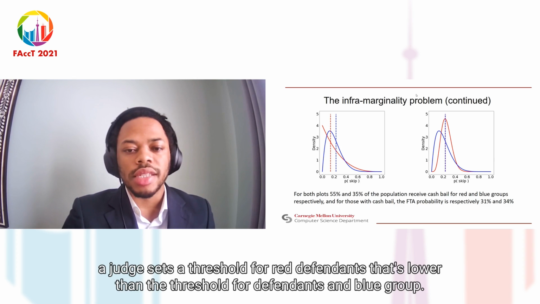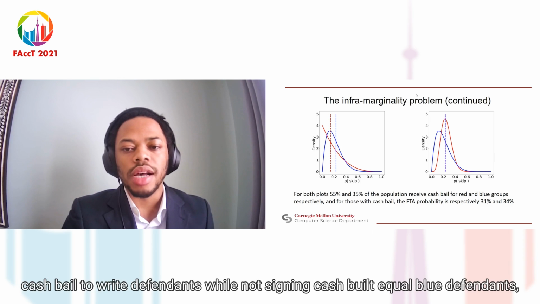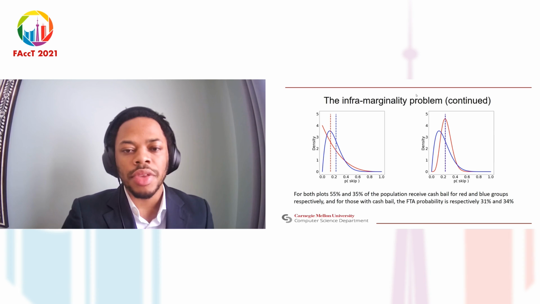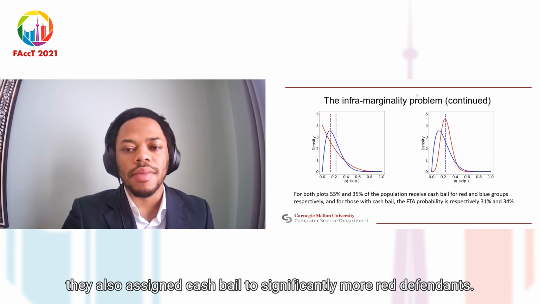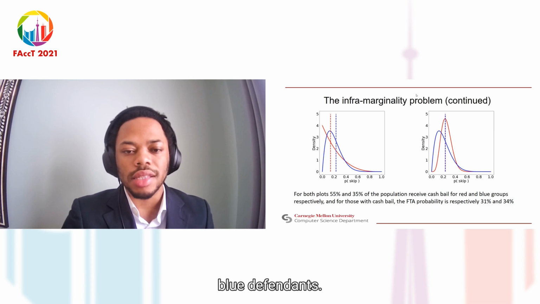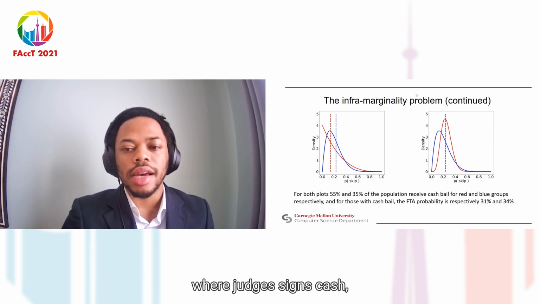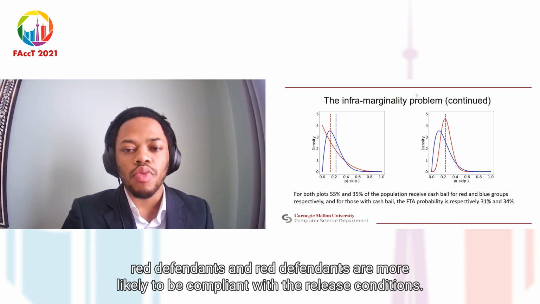On the left, a judge sets a threshold for red defendants that is lower than the threshold for defendants in the blue group. This can be interpreted as bias against the red group, because not only is a judge going to assign cash bail to red defendants while not assigning cash bail to equal blue defendants, they also assign cash bail to significantly more red defendants, and these red defendants who are assigned cash bail are still more likely to appear at all court dates than the blue defendants. And on the right, we have the exact same statistics as on the left, where a judge assigns cash bail to more red defendants, and red defendants are more likely to be compliant with their release conditions.